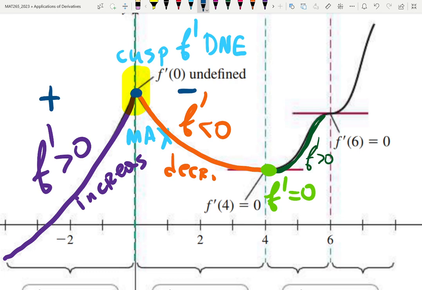Because how can you reach the top of the mountain if you don't climb up and then climb down? How can you claim that was the top of the mountain, right? That's how we're going to be detecting max or min. Same with the minimum, just like a pit of the mountain. The derivative was negative, and it changed to positive sign. Change of the sign indicates that there might be min or max there. That will be algebraically finding min and max.